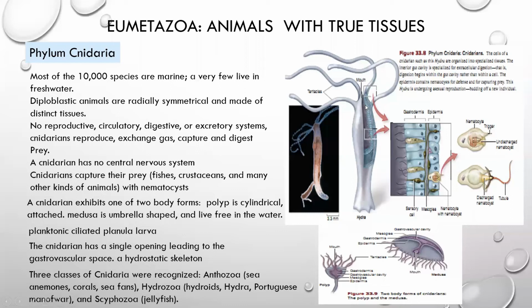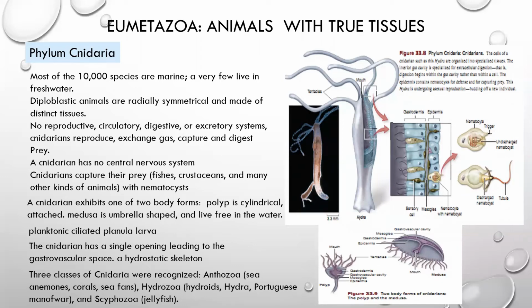Such digestive systems are known as sac-like digestive system. So in case of cnidarians, there is no central nervous system.